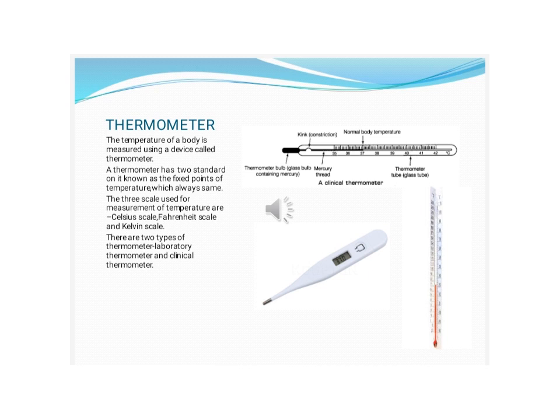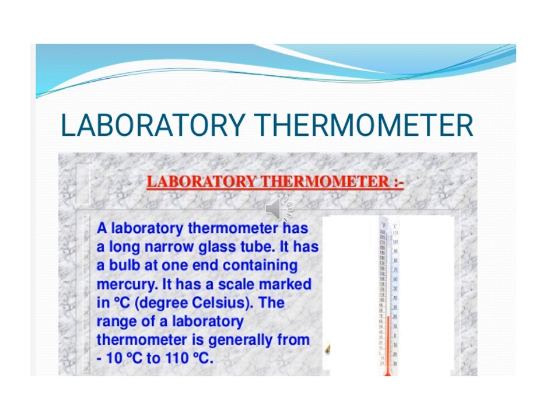The Fahrenheit scale is named after Daniel Gabriel Fahrenheit. In this scale, the upper fixed point is 212 degrees Fahrenheit and the lower fixed point is 32 degrees Fahrenheit. You will learn about the Kelvin scale in higher classes. You can see the pictures of different thermometers in this slide. There are two types of thermometer, laboratory thermometer and clinical thermometer. In this slide, we will discuss the laboratory thermometer.